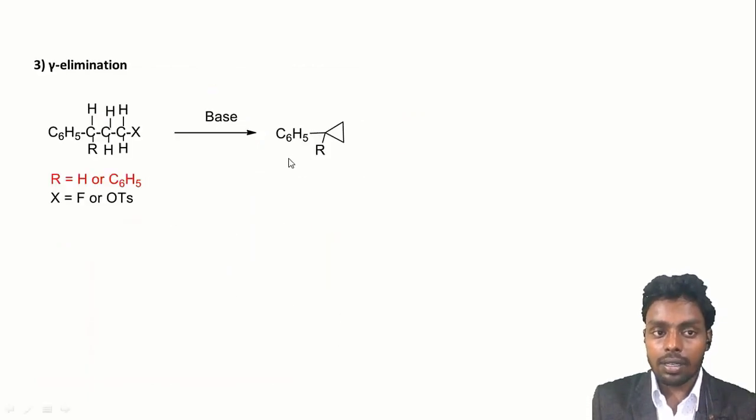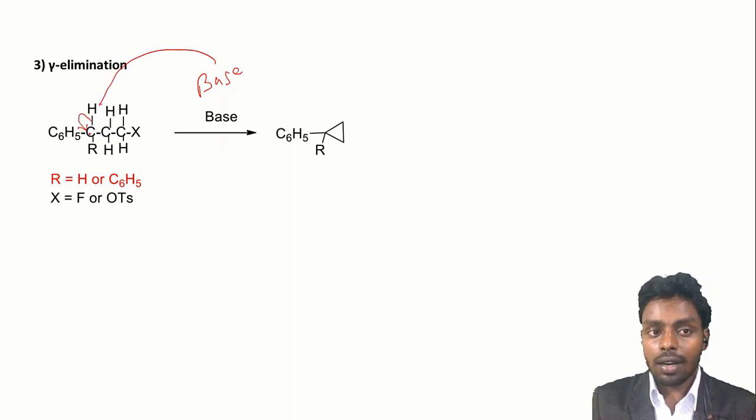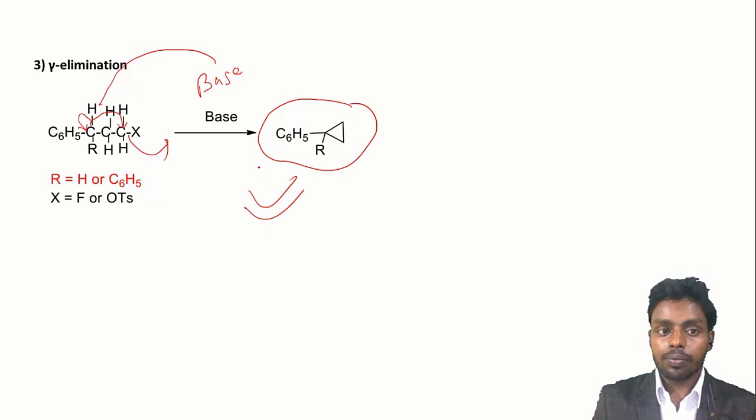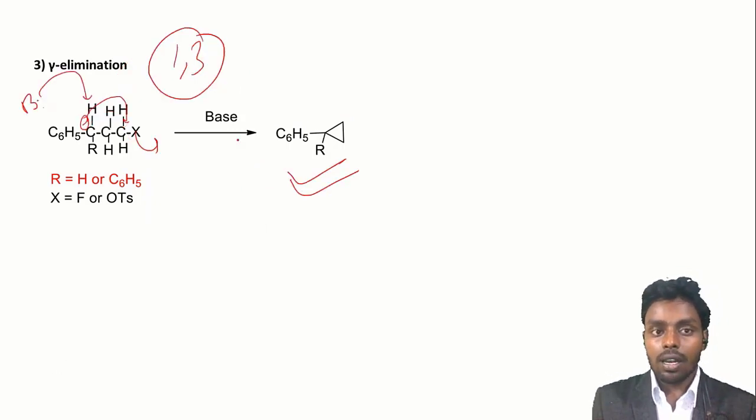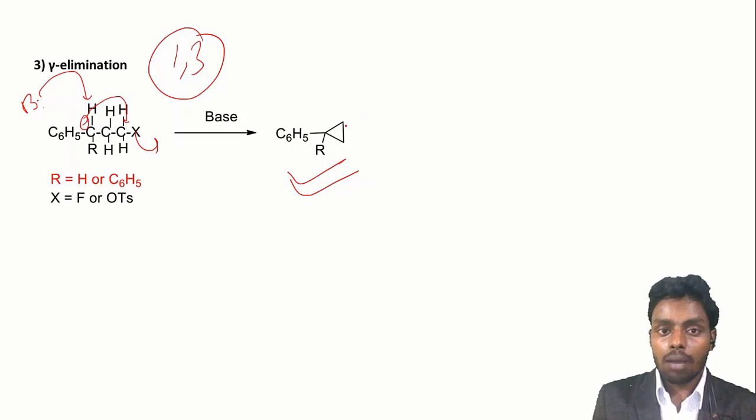Next is gamma elimination. In this reaction, what happens? The proton and the leaving group are placed at 1,3 position. So this base abstracts the proton. When this proton is removed, it forms a carbanion, and this carbanion should be stabilized by resonance or any other factor. When this carbanion donates electrons to the gamma carbon, the leaving group leaves the system. So this type of three-membered compound will form. 1,3 elimination leads to the formation of a cyclopropane compound.